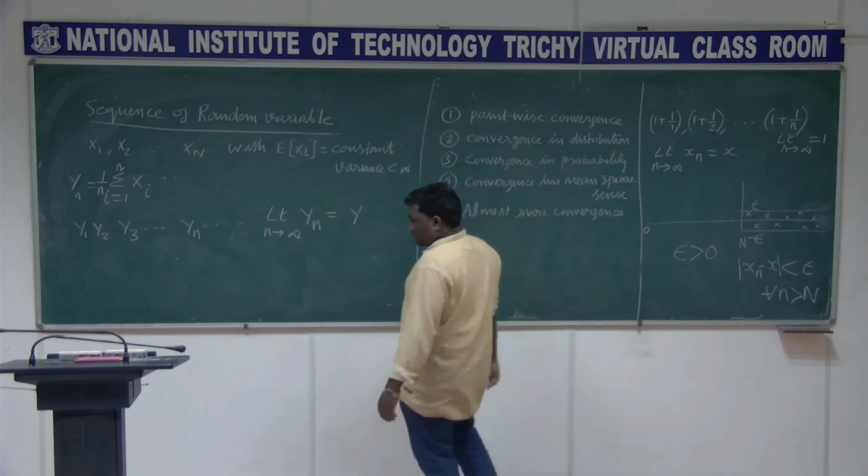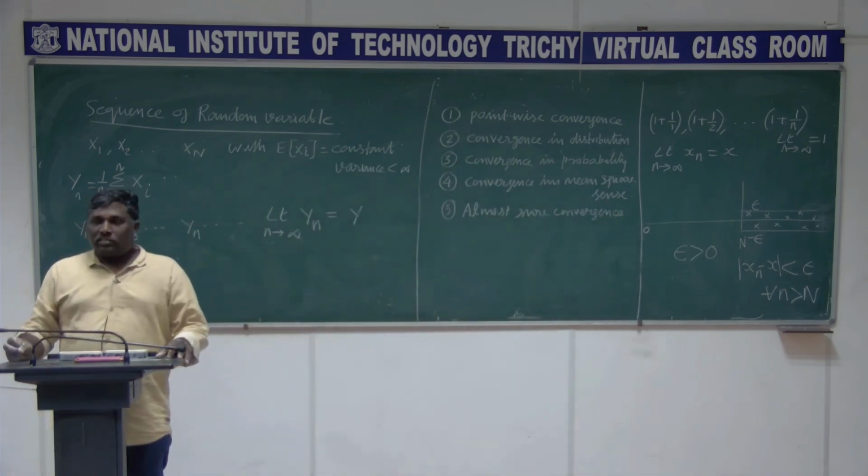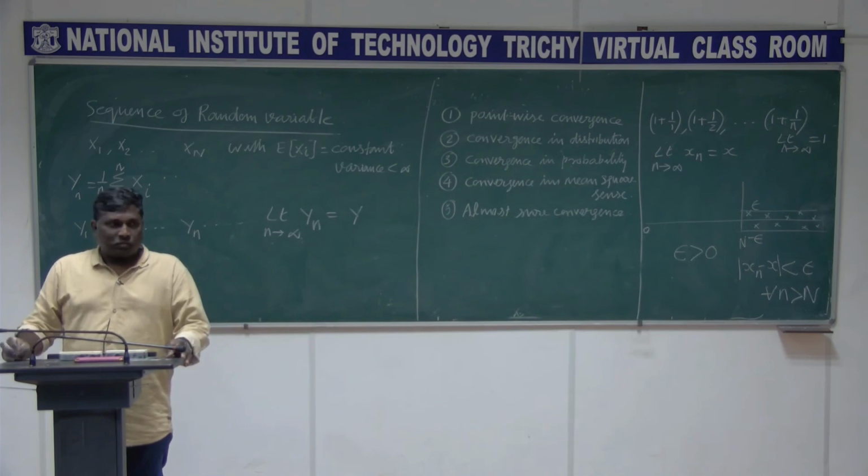I have some list like this: point-wise convergence, convergence in distribution sense, convergence in probability sense, convergence in mean